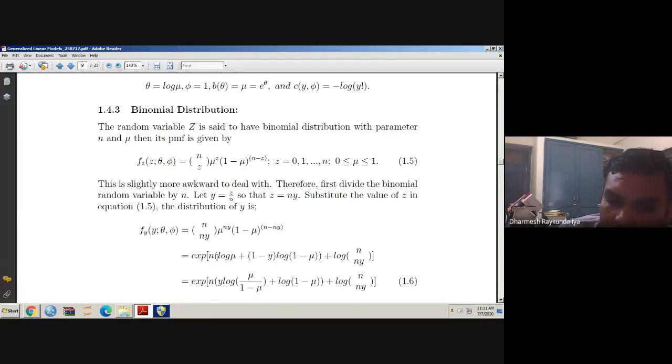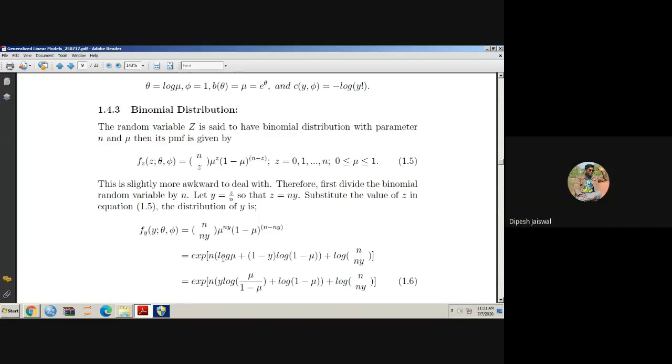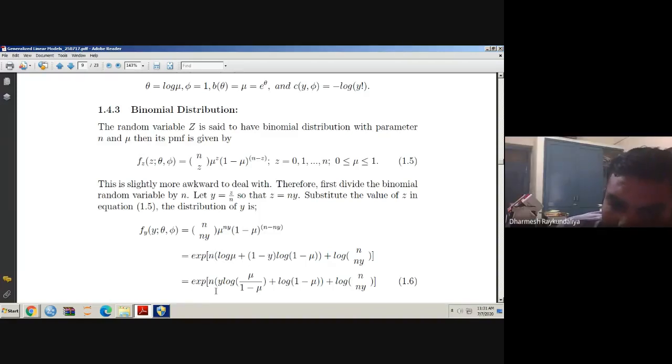Here there is a small mistake, y is required.